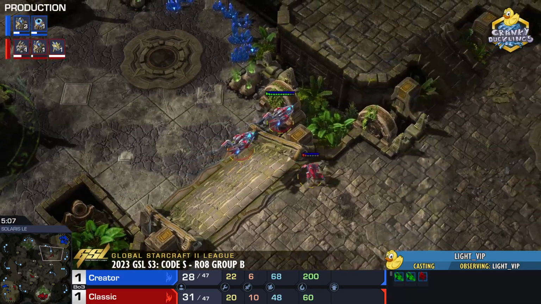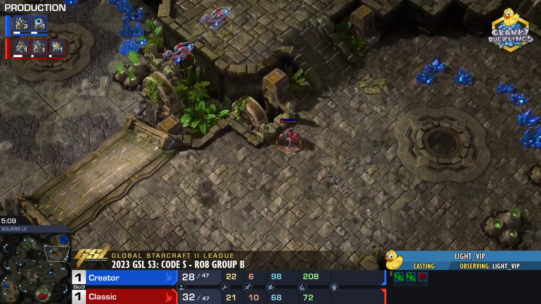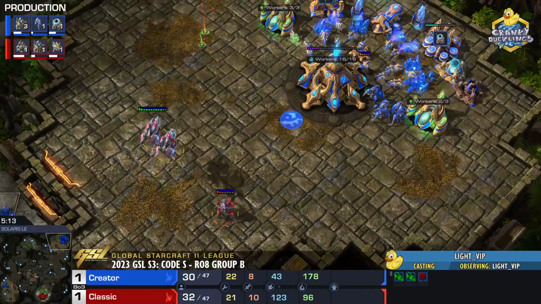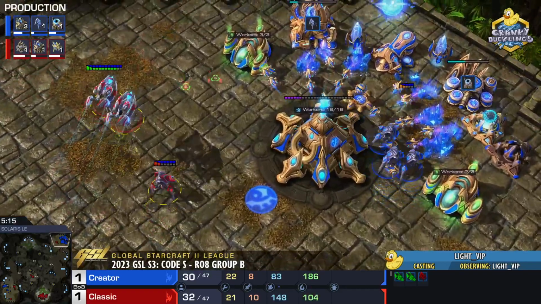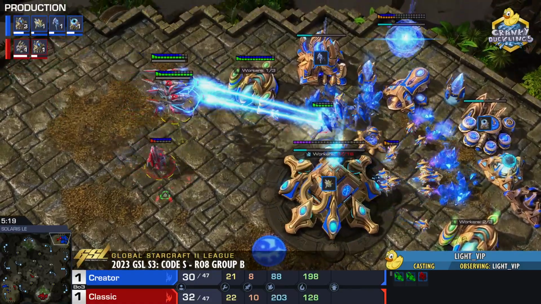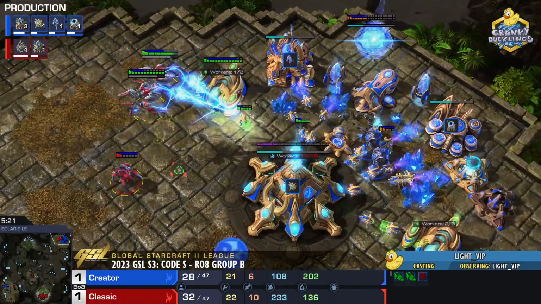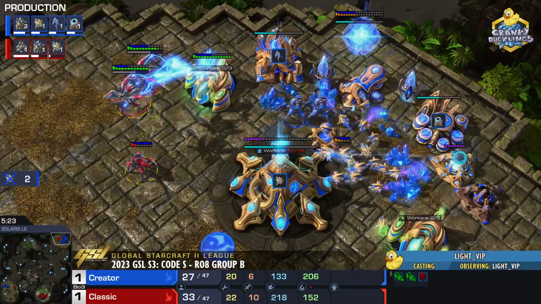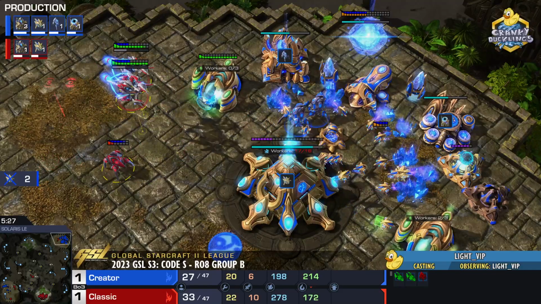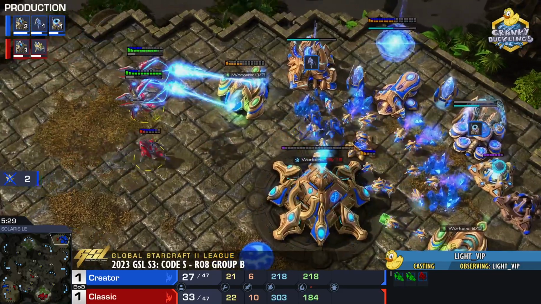Here we go. The army of Classic is pushing forward. 2 Void Rays, 1 Stalker up against 3 Stalkers of Creator. Again, we have prismatic alignments, of course, in the chamber as well. Yeah, we force the overcharge. We force the prismatic alignment. We get one of those Stalkers. We could maybe get a second as well. Creator has to be very careful.